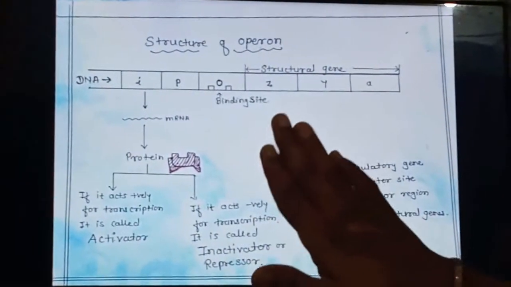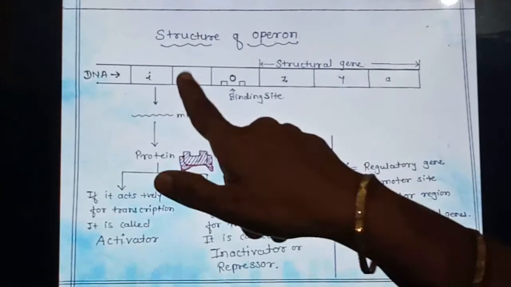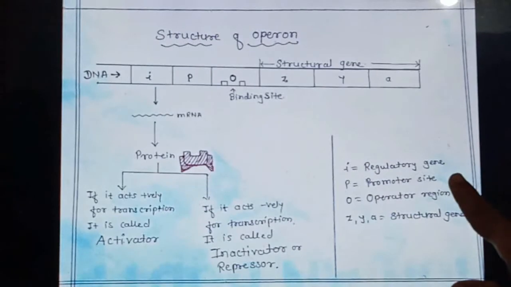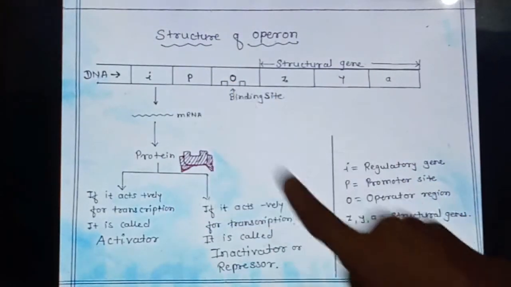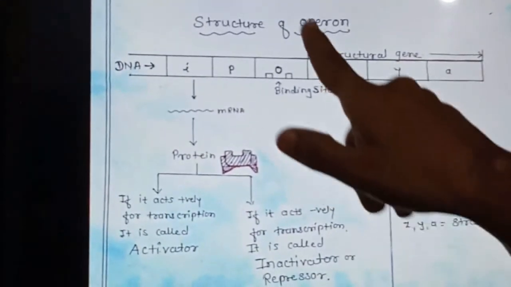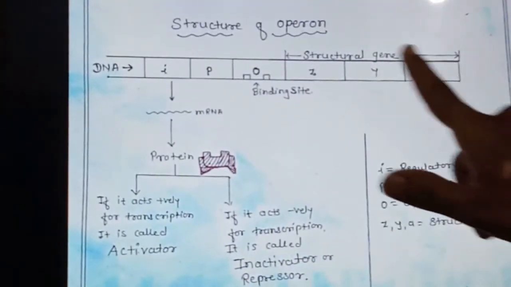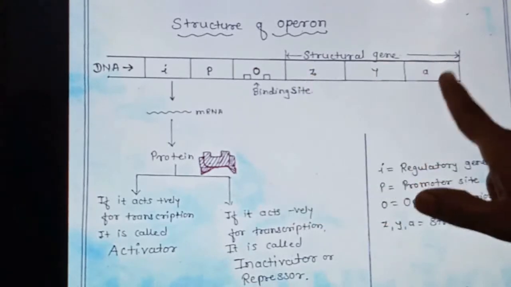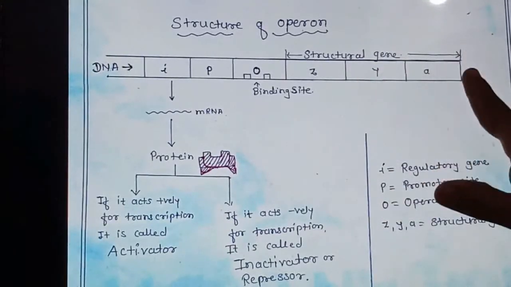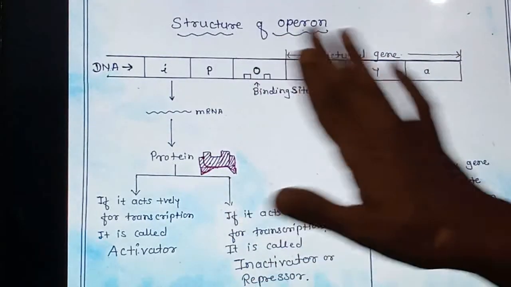Now in this structure, if you study, I represents the regulatory gene, P is the next unit on the same DNA, the promoter site, and O is the operator region. This whole part is the structural gene. In the lac operon, or in any operon, different genes will be there. In the lac operon it is ZYA. Like that, in any other operon there will be other genes like XYZ, ABC. So I am going to explain the general structure of an operon.